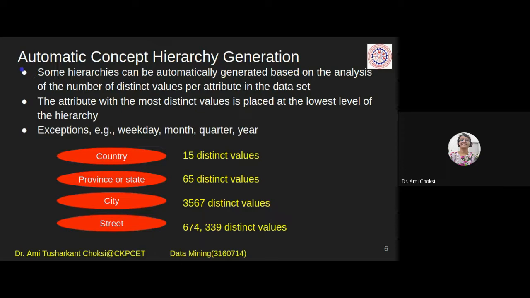That is concept generation, concept hierarchy generation. We want to have. Will we be able to have it for this particular example? Weekdays, year, month, quarter? No, we cannot have. From the distinct values, we can generate the automatic concept hierarchy. Fine? So for this particular example, it will not work, and that is the exception. Fine? That is the exception.